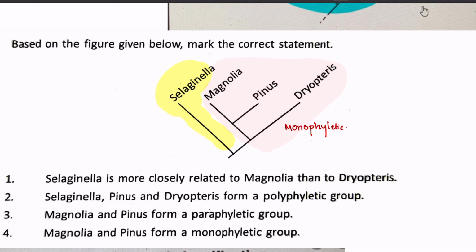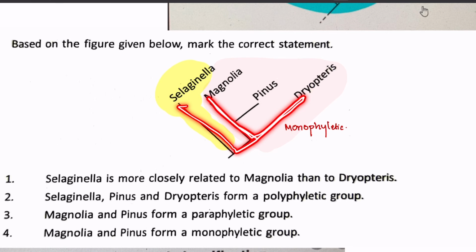No, polyphyletic is not given here. So in the options, Selaginella is more closely related to Magnolia than to Dipteris. It's wrong, because first they meet over here. So it is more closely related to Dipteris, and then it goes on and separates to Magnolia.